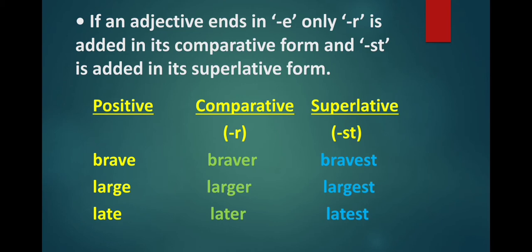Remember, we will not add ER or EST because there is already E at the end of brave. This holds for the adjectives which end in E. So large, larger, largest, we added only R and ST to form its comparative and superlative form. Late, later, latest. Later is the comparative degree and latest is the superlative degree.